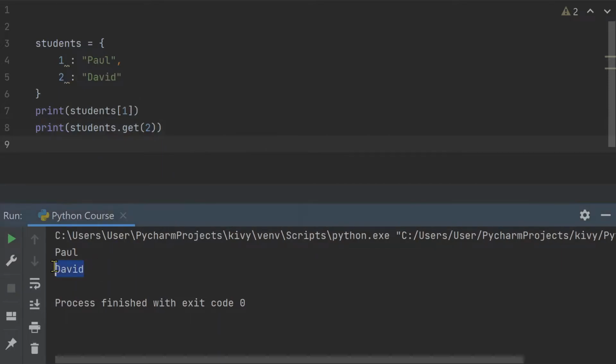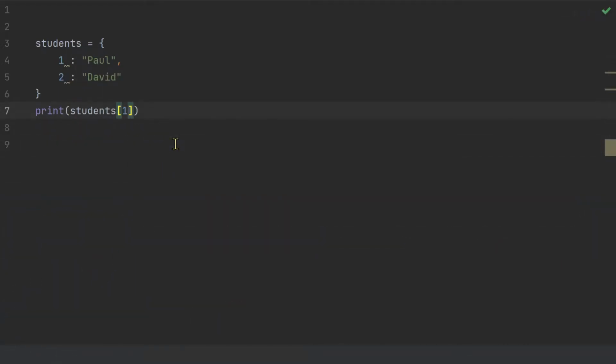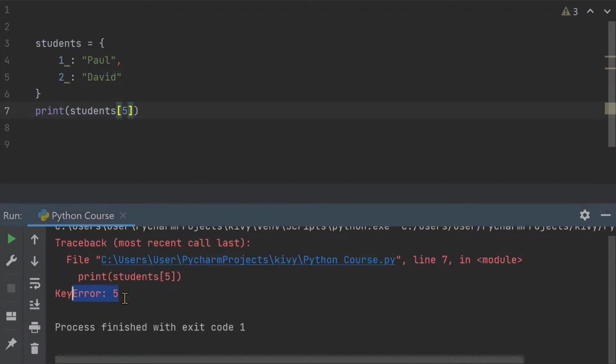We will get David. Let's say I mentioned a key that is not in my dictionary. I don't know, let's say 5. And 5 is not in my dictionary. We have only 1 and 2. Well, we should get an error. And yup, we got it. That's because number 5, or the key number 5, is not in my dictionary.